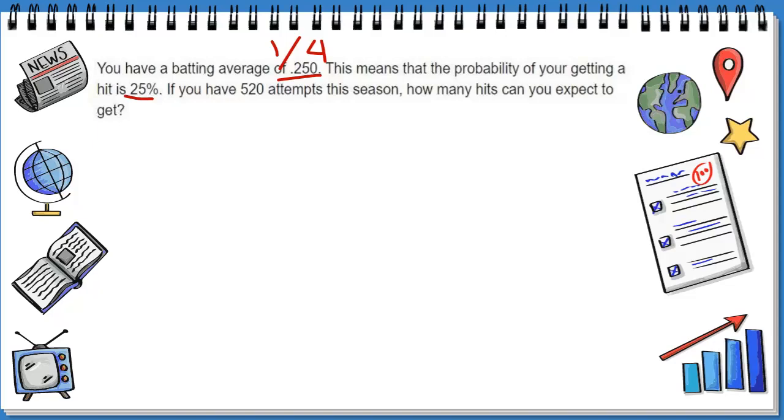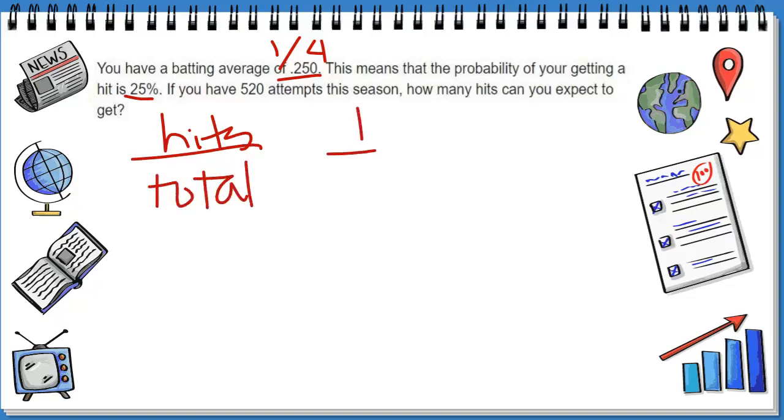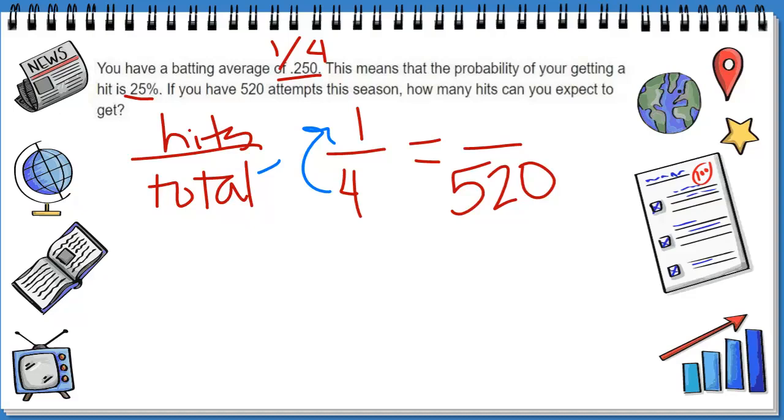So if I write my word ratio, that's hits out of my total. And I know that the probability that I get a hit is 1 out of the total 4. But they told me I had a total of 520 attempts this season. So 520 will go in my denominator. And again, I have a multiplicative way to get from 4 to 1. I can divide by 4.